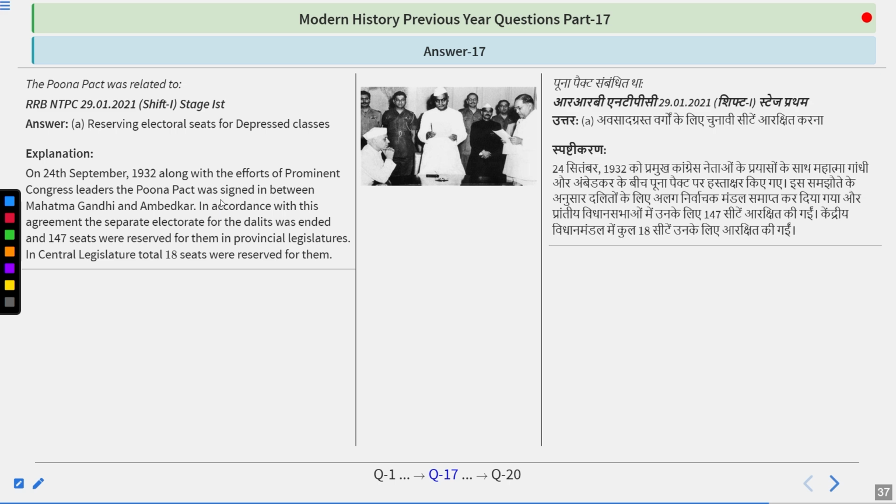And particularly if we talk about the Pune Pact, after this, Gandhiji became inactive in politics and returned only in 1940 when the August Offer came and he started the individual Satyagraha movement.